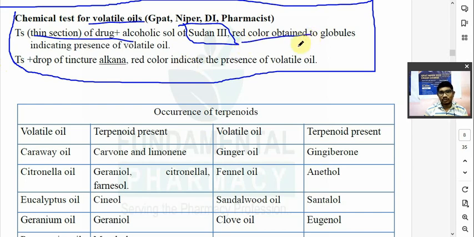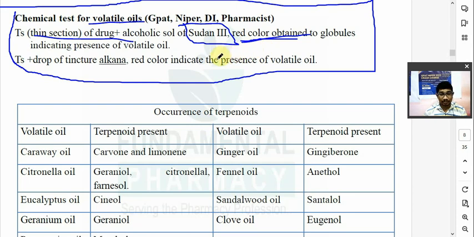You will get a red color with the oil globules. So if volatile oil is present, it will appear red due to Sudan red. Remember, this is the specific test. The alcoholic solution of Sudan red will stain the oil globules red.